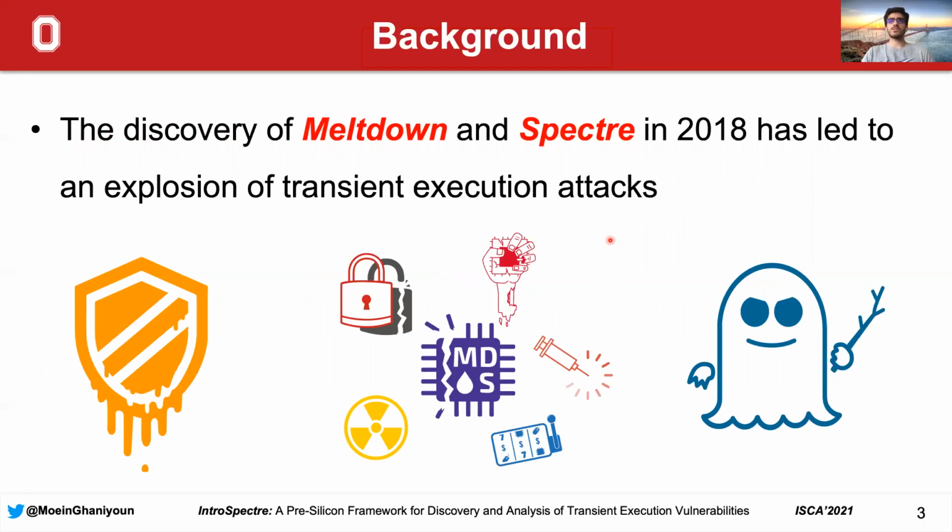So since 2018, there have been many research papers targeting different transient execution vulnerabilities and exploiting various performance optimizations that all come under the umbrella term of speculative execution. Attack papers like CacheOut, LVI, Fallout, ZombieLoad, and Foreshadow are just a few prominent examples of the recent surge in transient execution attacks.